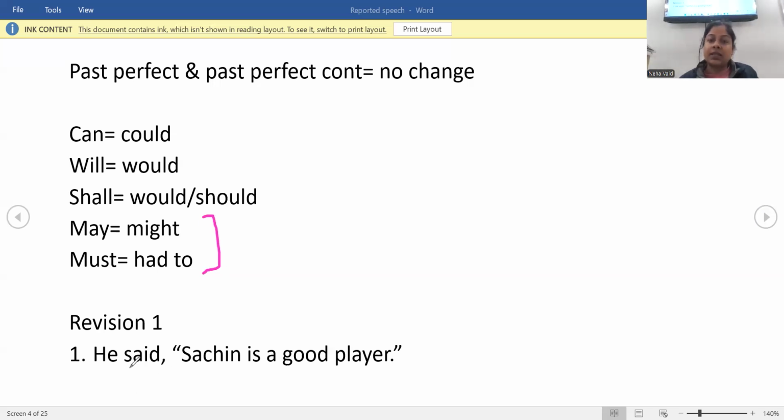So I'm just giving one example. He said that. So here we are changing the inverted commas to that. Sachin will remain Sachin and is will change to was. So he said that Sachin was a good player.